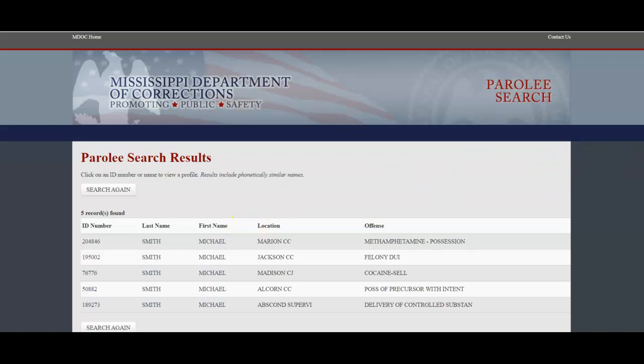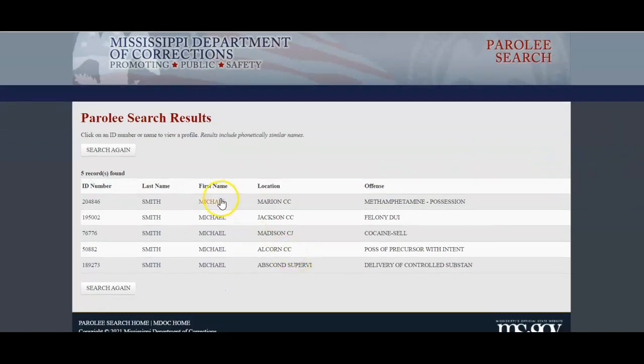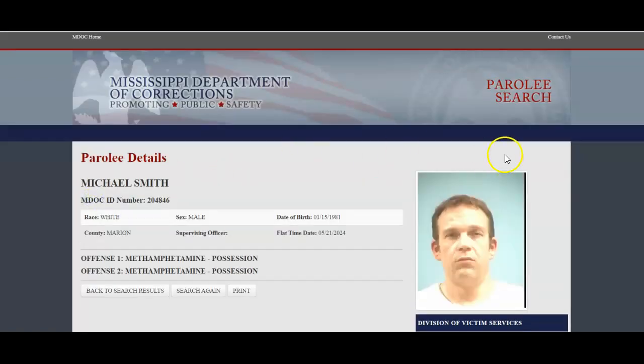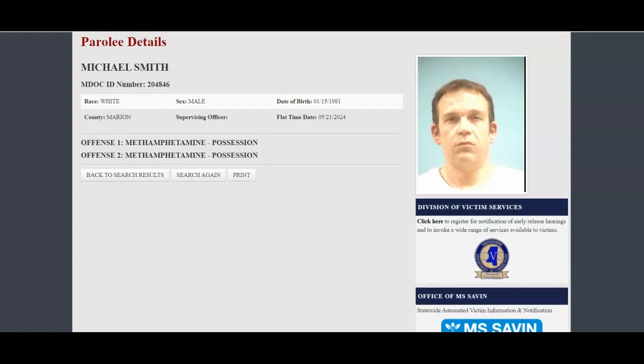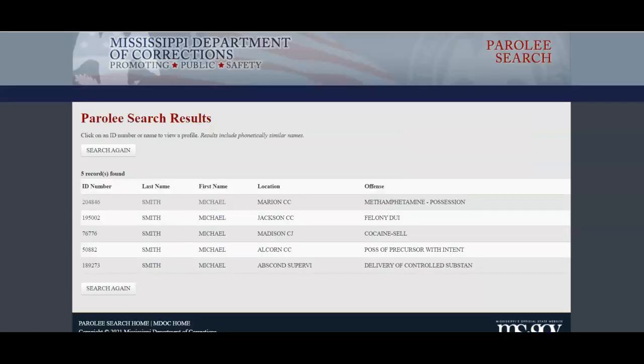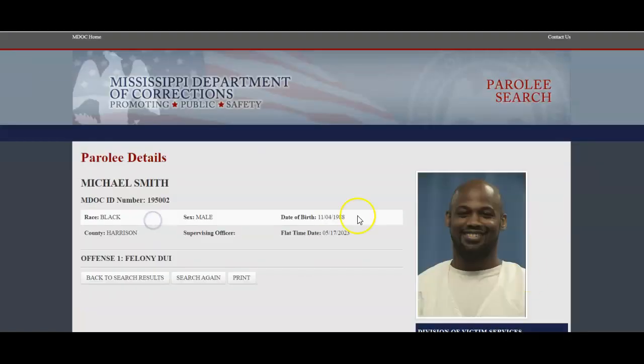So here are some folks, again, who have been in the system, who are out on parole, and you get the same sort of breakdown of their offense, as well as the same sort of profile. A little bit more abbreviated. Obviously, there's not as much information with regard to the sentencing because the sentencing is done. Let's see if there's anything different on any of these other folks.